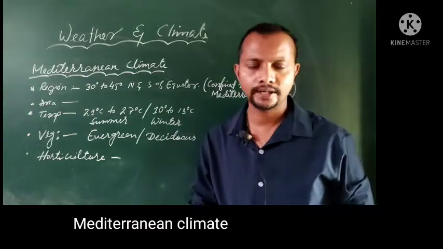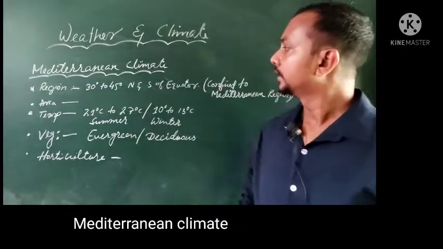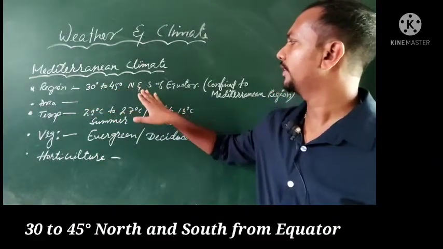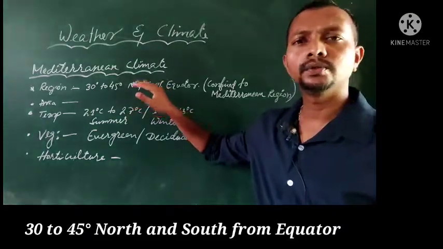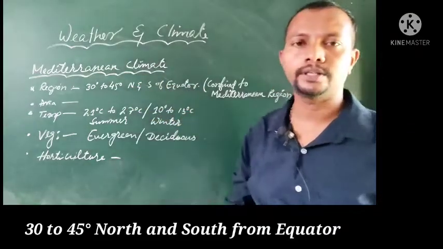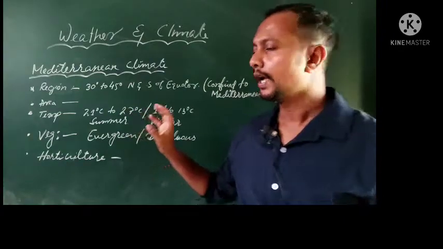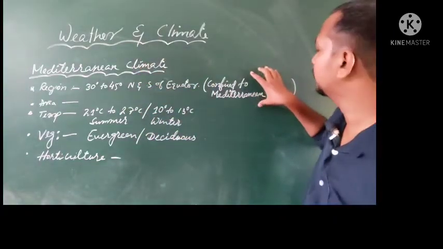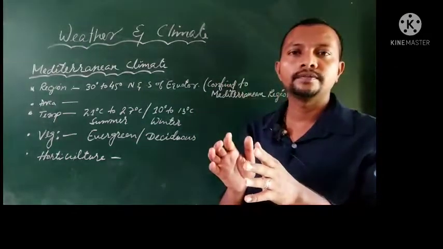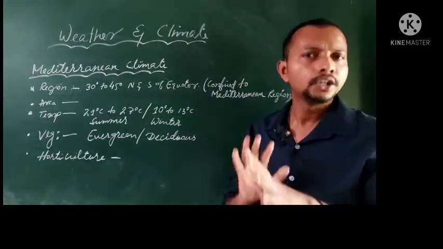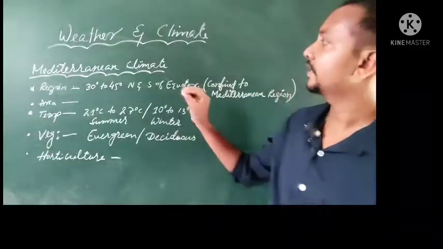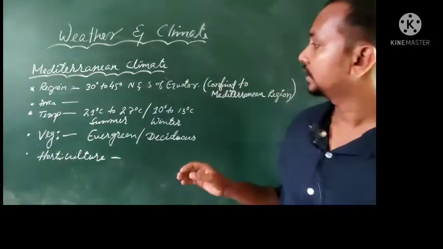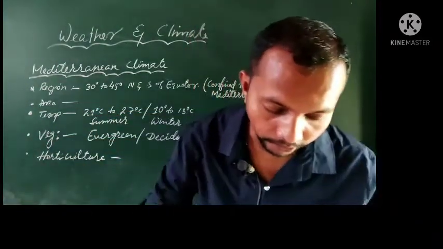The next is the Mediterranean climate. The region of this particular climate is 30 degrees to 45 degrees, both north and south of the equator. This particular climate is confined within this Mediterranean region only. In that particular region only you will be finding it, not anywhere else. That is why the climate itself is named after the area.